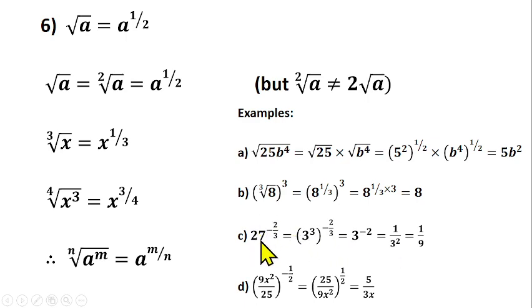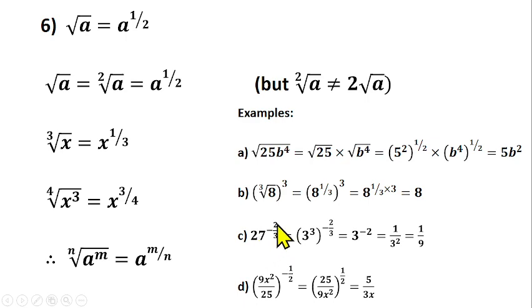So look at this question number C. We should be able to interpret this one now. Here we are having two or three laws to solve this question. I can interpret this one now because of this minus, this power of minus here. We're talking about the inverse of 27 raised to power 2 over 3. I hope you understand that. Based on our law that we have learned so far, this minus here is talking about the inverse of 27 raised to power 2 over 3.